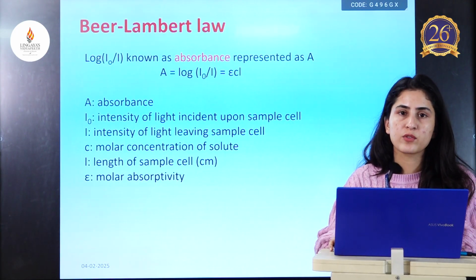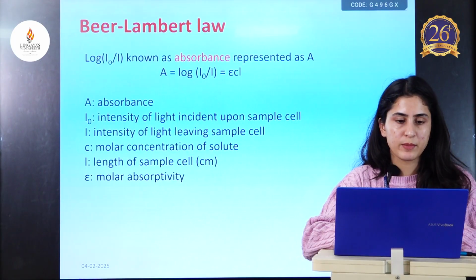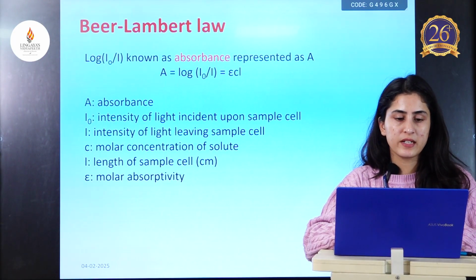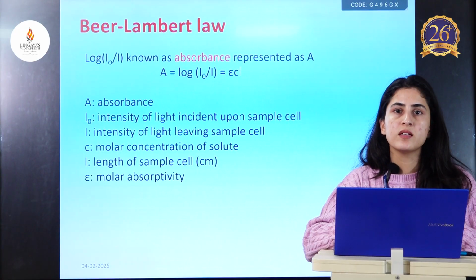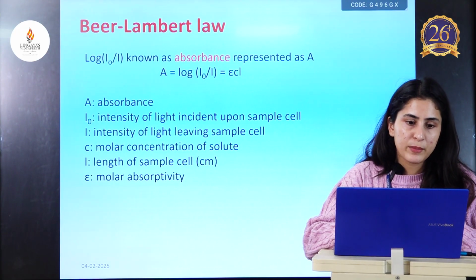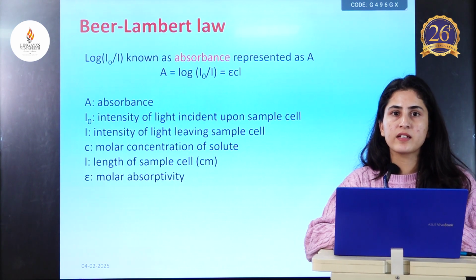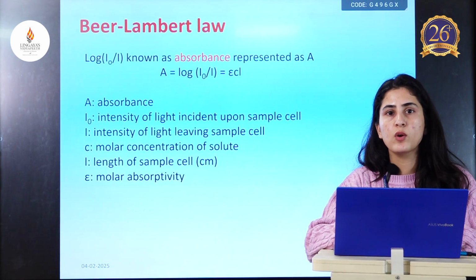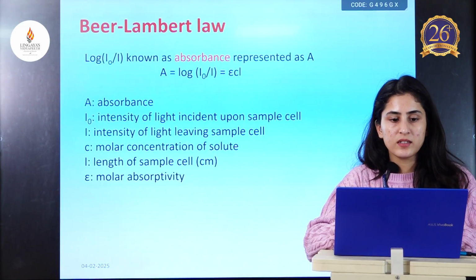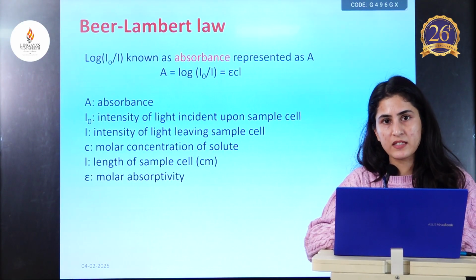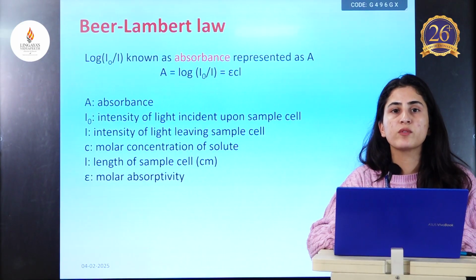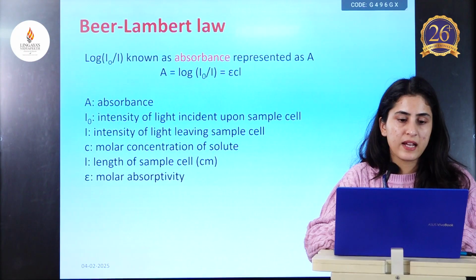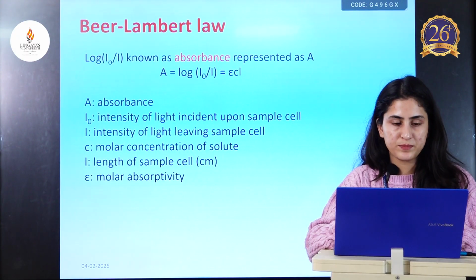UV visible spectroscopy is also a type of absorption spectroscopy, and the principal law which we study in UV visible spectroscopy is the Beer-Lambert's law. The Beer-Lambert's law states that whenever a monochromatic radiation passes through a homogeneous solution, the absorbed light is directly proportional to the concentration of the solute particles which are present in the sample solution and the path length.